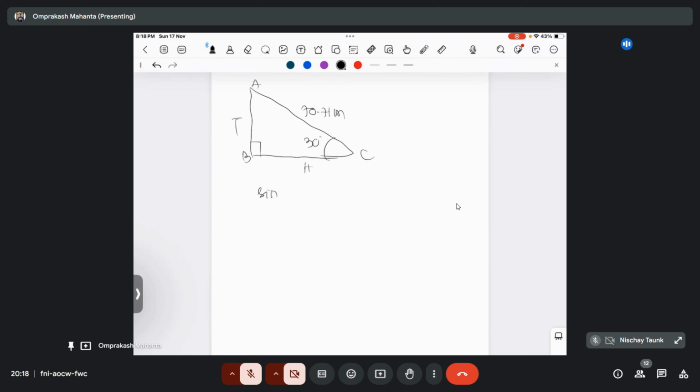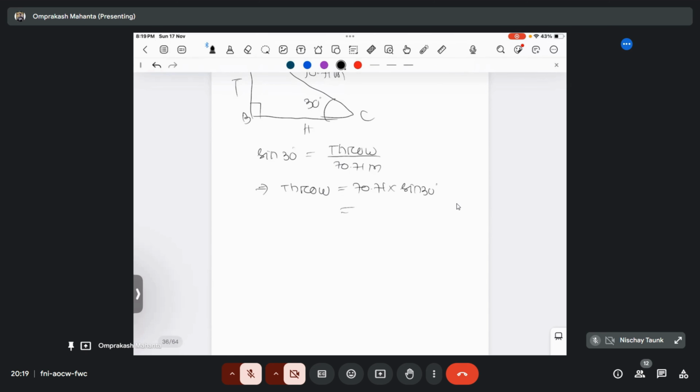So sine 30 will become throw by dip slip, that is 70.71 meter. So throw will become 70.71 into sine 30, means it's half of 70.71. It's 35.35.